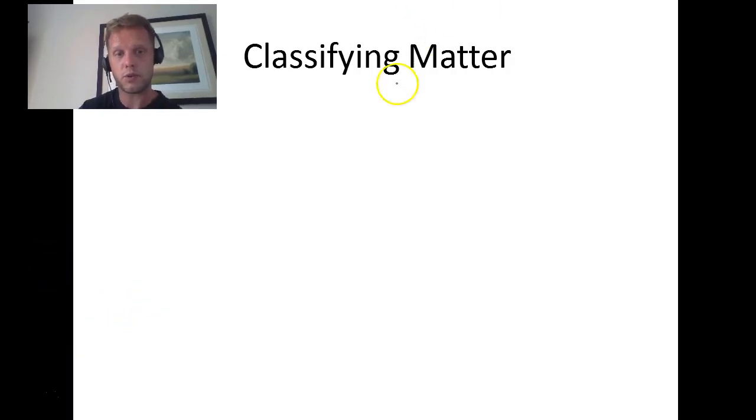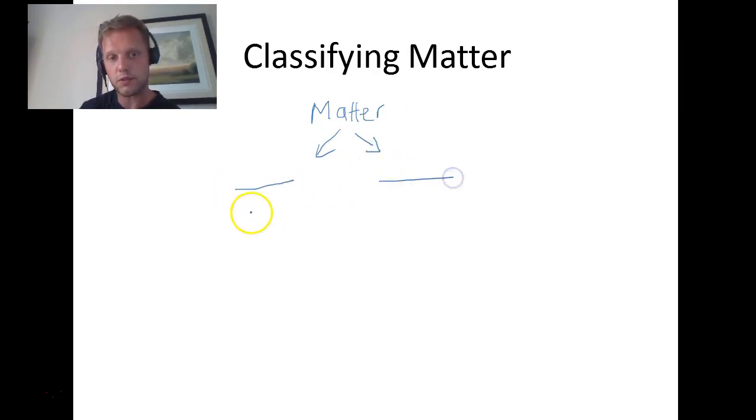And this is what I mean. So we're going to take matter, we're going to put it at the top here, matter. And then what we're going to do is turn it into two general groups, okay? And those two general groups will be written here and here. Oops, that looks a little messy. And we're going to divide it into two other subgroups, okay?